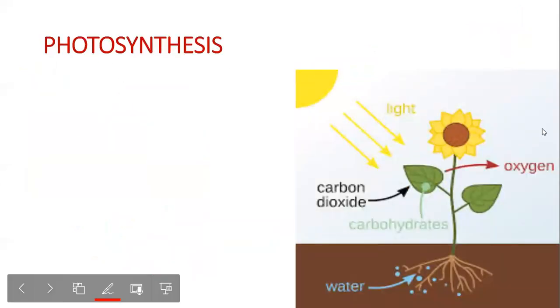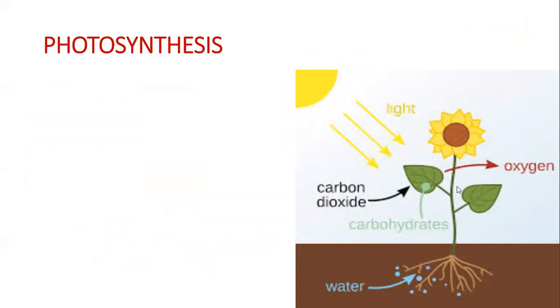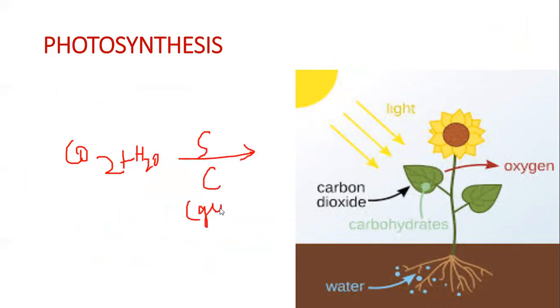Now, how do plants make their own food? Plants absorb sunlight, and the leaves take in carbon dioxide from the environment while water is absorbed from the roots. They convert this carbon dioxide and water in the presence of sunlight and chlorophyll. Chlorophyll is the green pigment present in the leaves. This gives glucose, and the byproduct is oxygen.